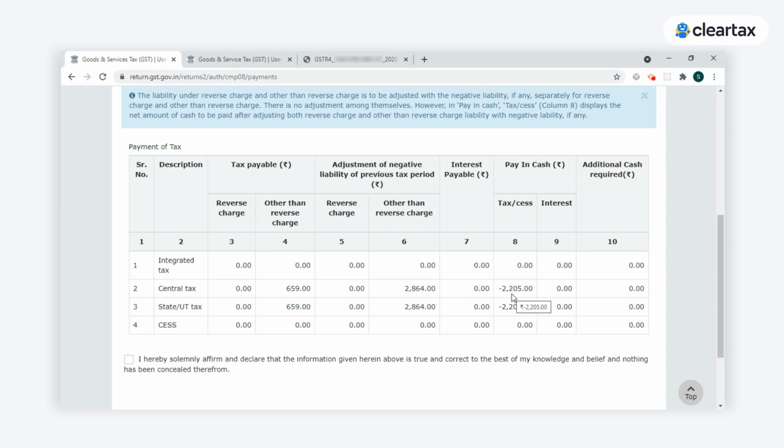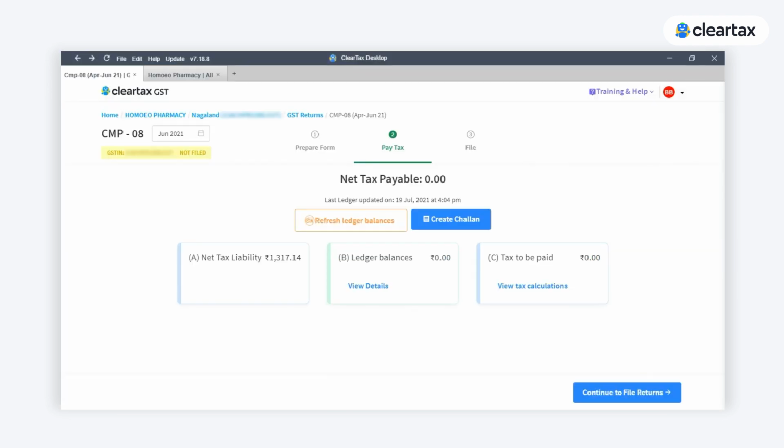Hence this negative liability. Due to this negative liability, we are not able to see the tax to be paid and net tax payable. Hence it is 0.